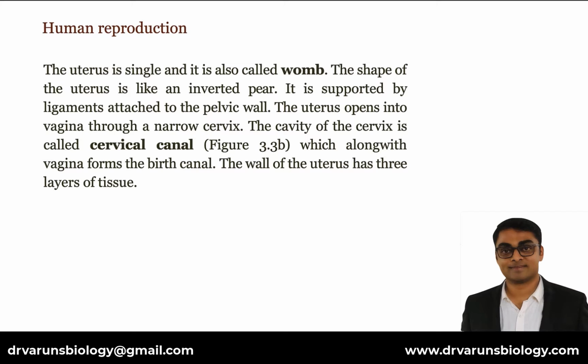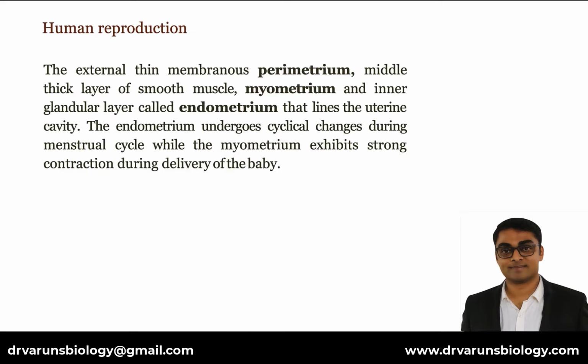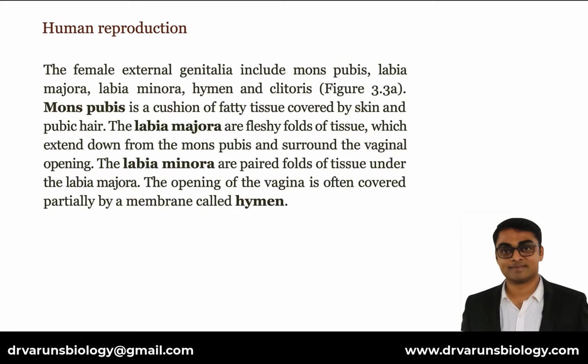The wall of the uterus has 3 layers of tissue. The external thin membranous perimetrium, middle thick layer of smooth muscle myometrium, and inner glandular layer called endometrium that lines the uterine cavity. The endometrium undergoes cyclical changes during menstrual cycle, while the myometrium exhibits strong contraction during delivery of the baby. The female external genitalia include mons pubis, labia majora, labia minora, hymen, and clitoris.